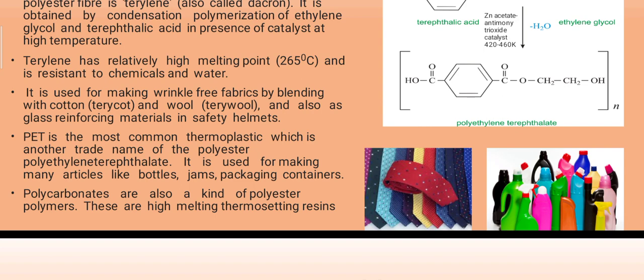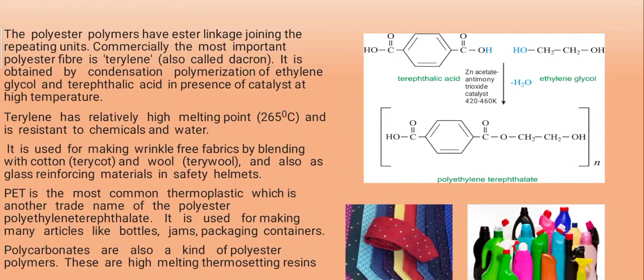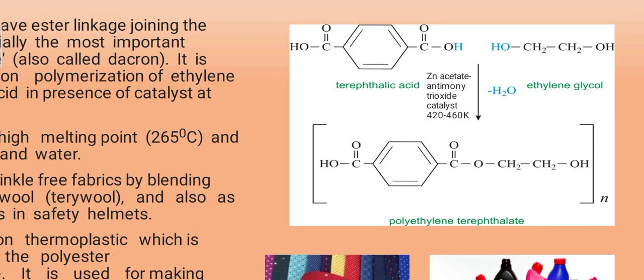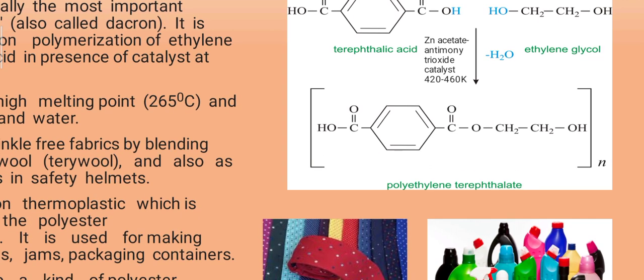Later on, polycarbonates, which are also a kind of polyester polymers. These are high melting thermosetting resins. In the reaction, you see, terephthalic acid combines with ethylene glycol by loss of water molecule in presence of catalysts like zinc acetate and antimony trioxide, at about 420 to 460 Kelvin, and from that we'll get polyethylene terephthalate, that is PET.